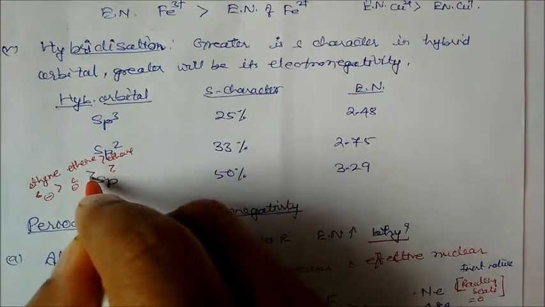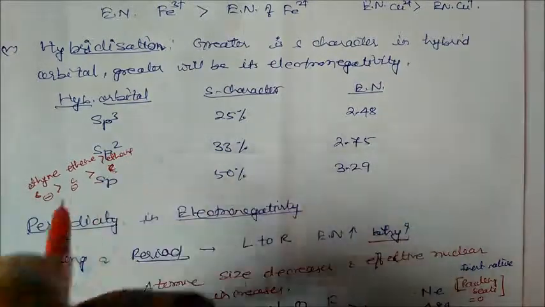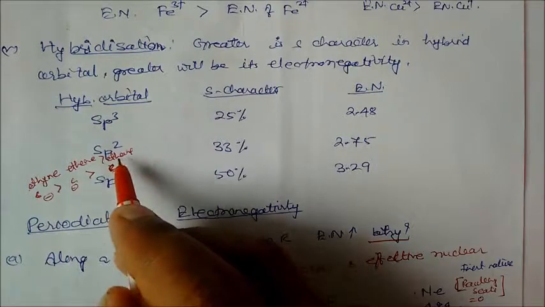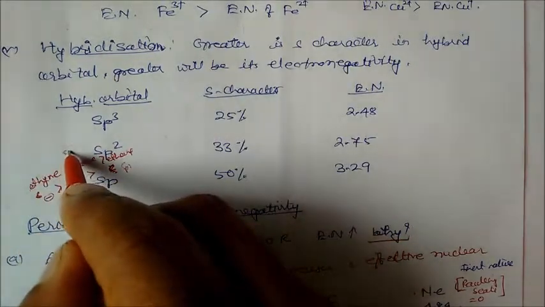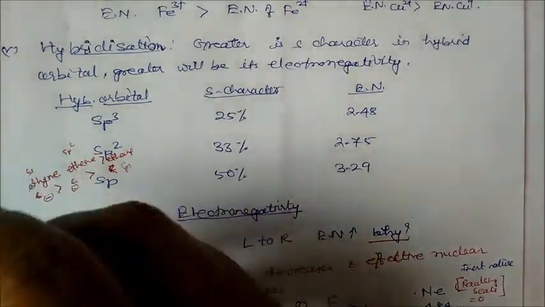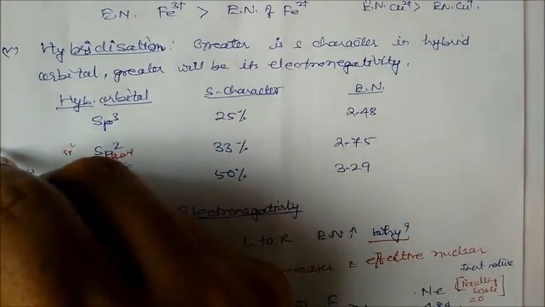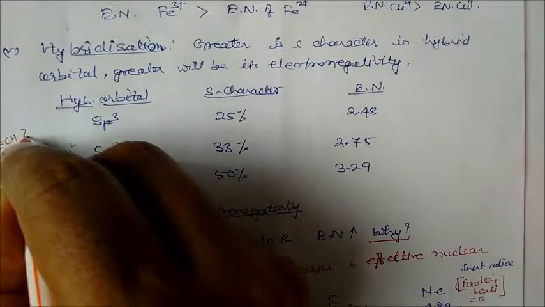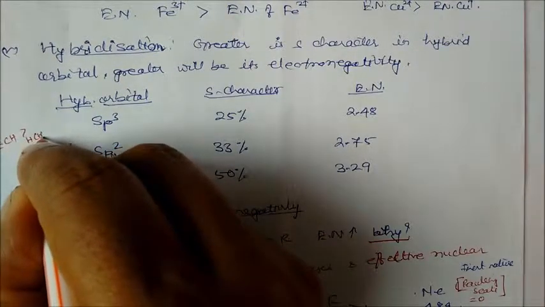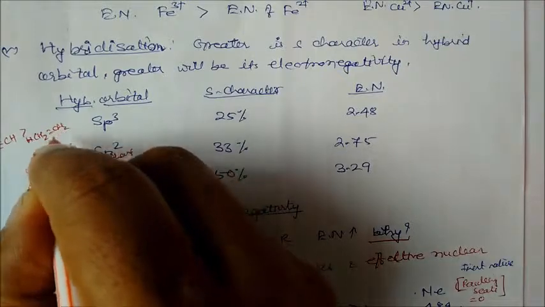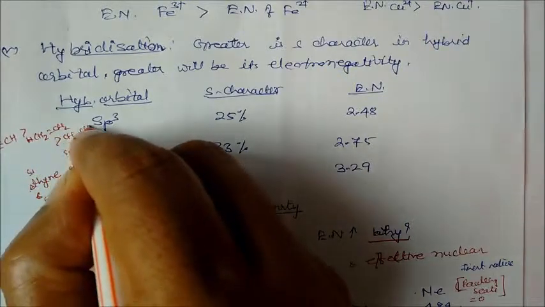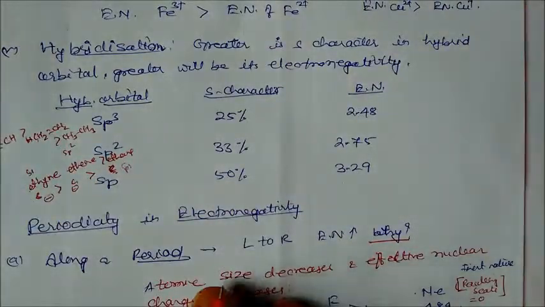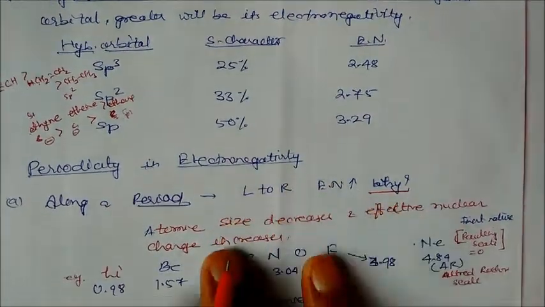So this is the difference between the three. The electronegativity of carbon in ethyne will be more than ethene, then ethane, because this contains sp3, this contains sp2 and this contains sp. Let us write the molecules here: HC≡CH, CH2=CH2, and CH3CH3. So this carbon has more electronegativity, followed by this one and then this one. So this is the rule.